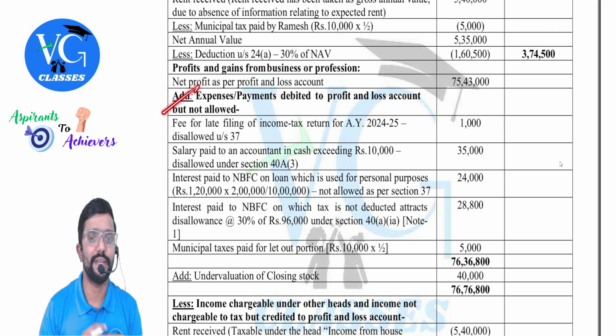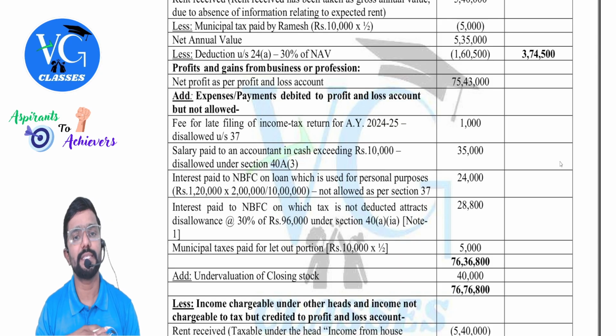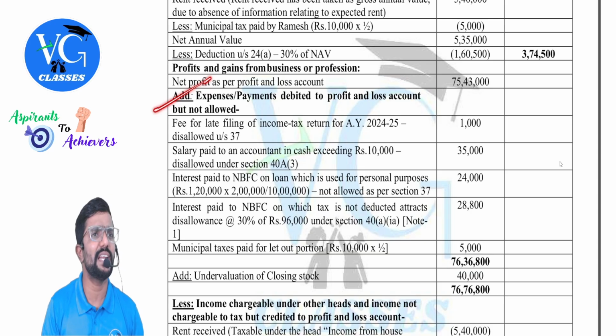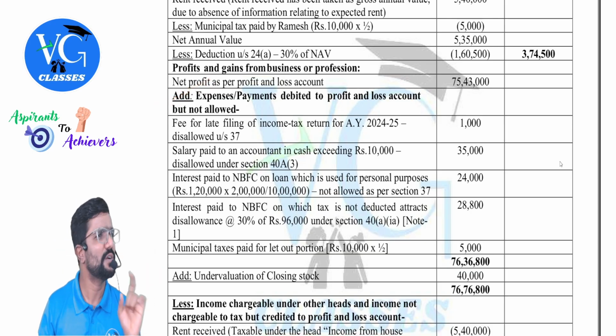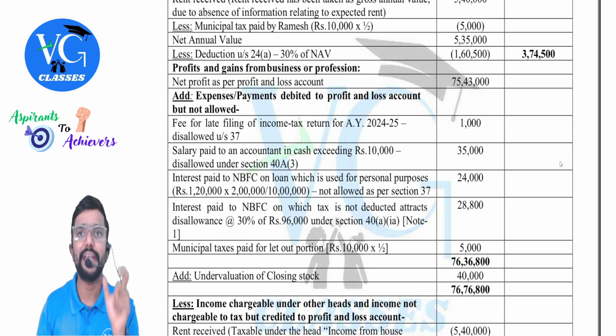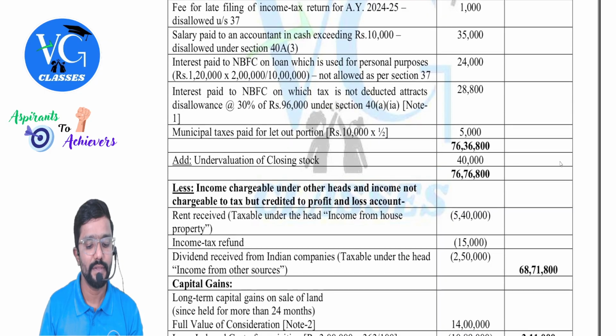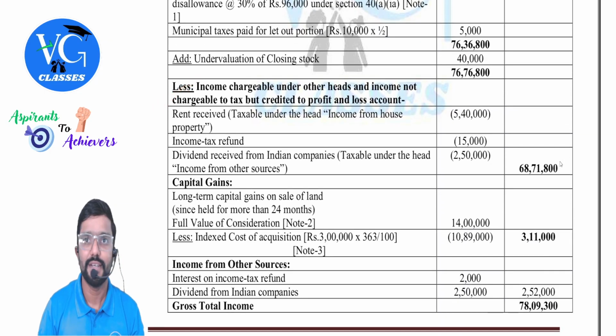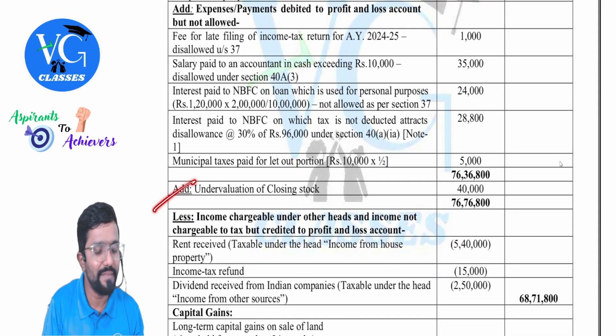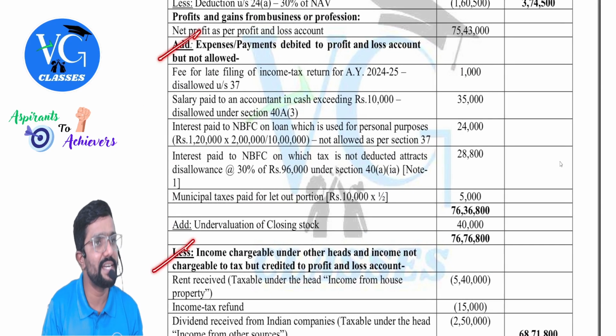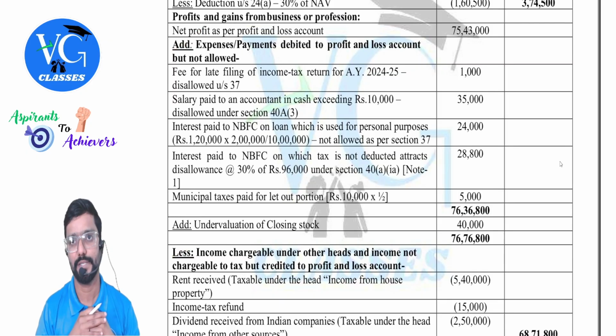First one, add: expenses or payments debited to profit and loss account but not allowed. Guys, some students might not give a heading like this. They will keep on adding and deducting. Don't do that. Give a heading: what to be added, what to be deducted. You can observe, I have given the heading. If there is only one item, you can straight away write like this. But when there are multiple items, please give the heading for addition and deduction and then show it under that.